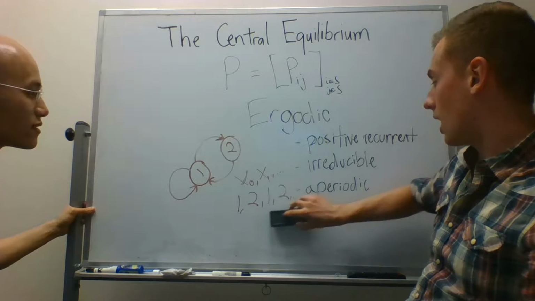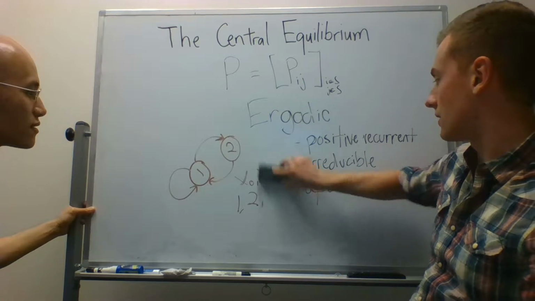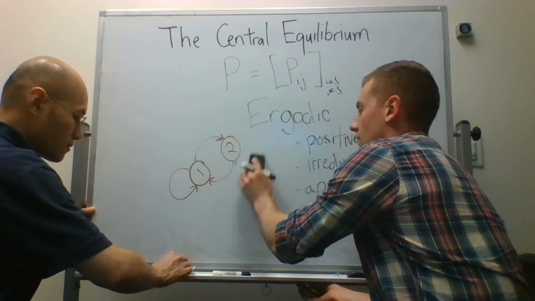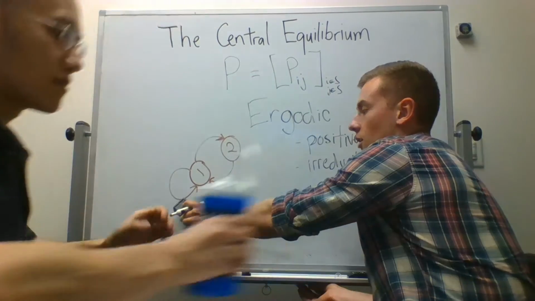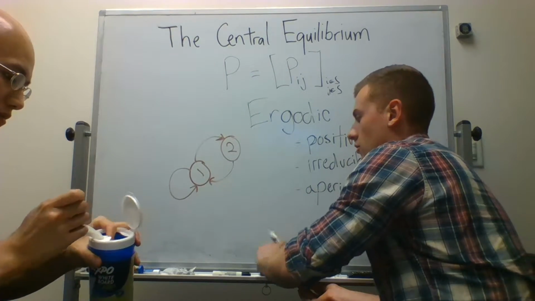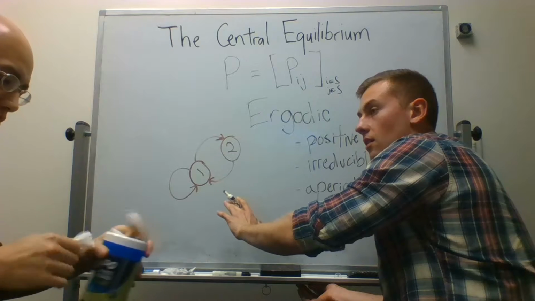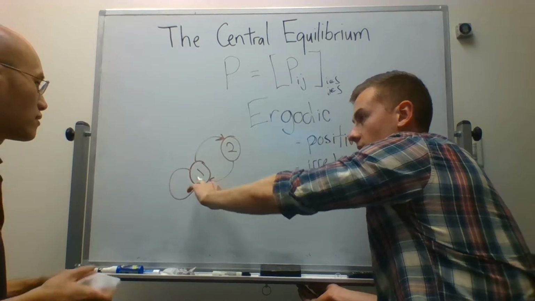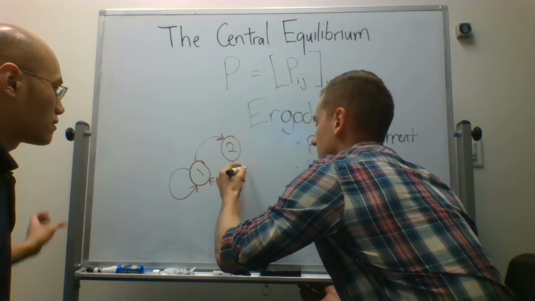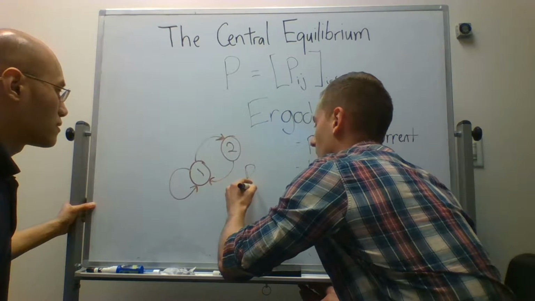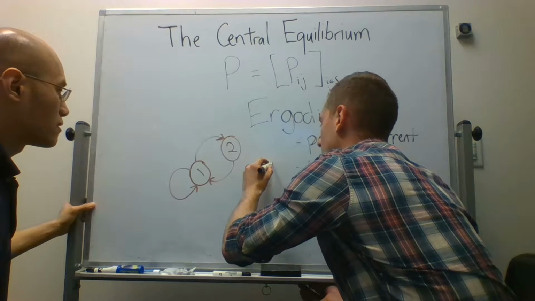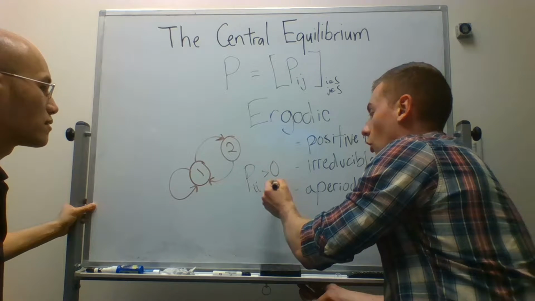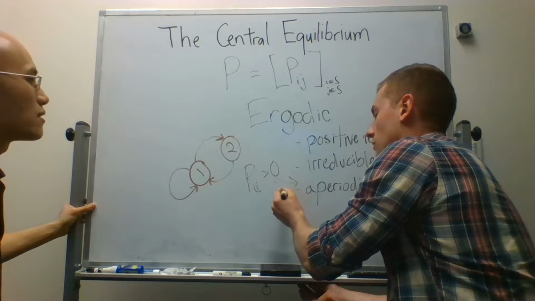Luckily, there's a couple of easy ways to check most of these. Like I said, for the aperiodic one, the easiest check is if any state can communicate with itself. So any Markov chain which has a state that can go from itself to itself, I'll write it out more explicitly: any Markov chain where P_ii is greater than 0 for some i, it doesn't matter which i it is, that will always be an aperiodic Markov chain.